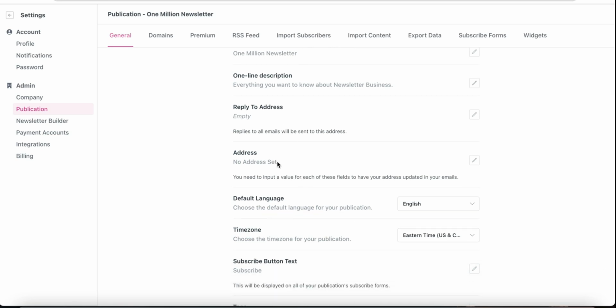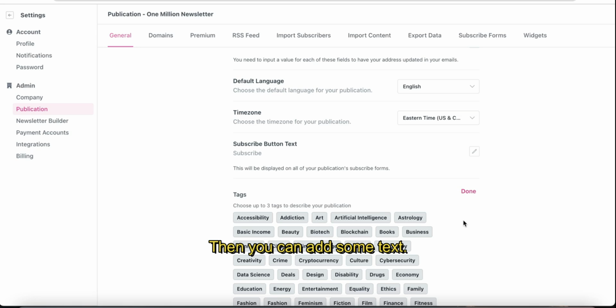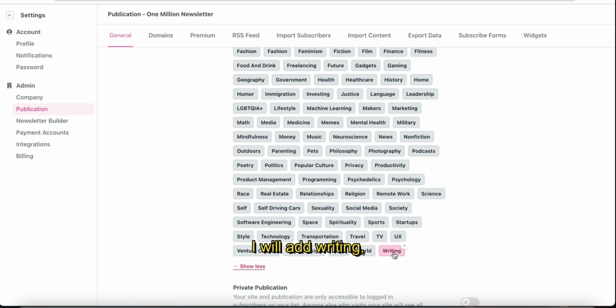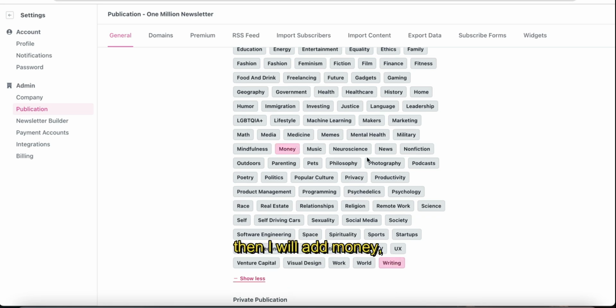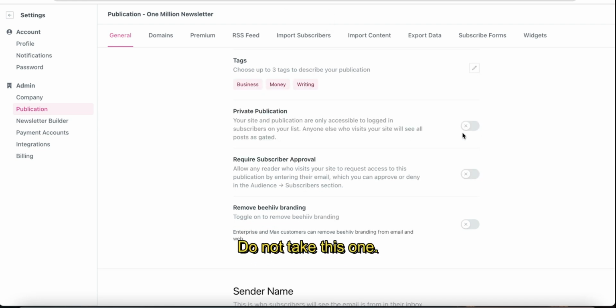Then the address, you can always change that later. Then you can keep the subscription button text as subscribe. Then you can add some tags. You can choose three relevant tags for your newsletter. I will add writing, then I will add money, then I will add business. Then click on save. Don't tick this one, this is for private publication. We don't need that, we don't want this to be a private publication.